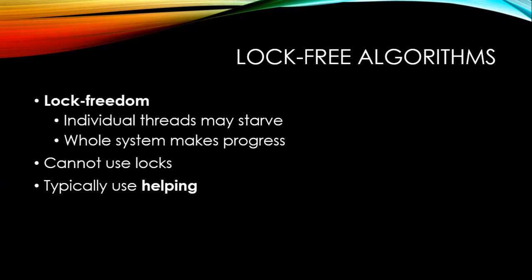Lock freedom is a progress guarantee that ensures that although individual threads may starve, the system as a whole will always continue to make progress. And as the name might suggest, you cannot use locks in a lock-free algorithm. Instead, you typically use synchronization primitives such as compare and swap, and you ensure progress using a mechanism called helping.